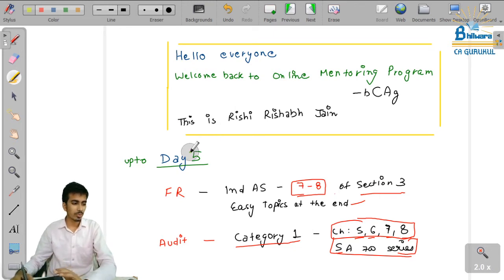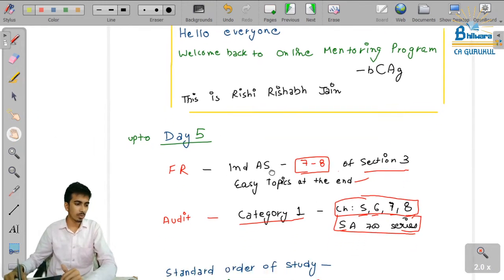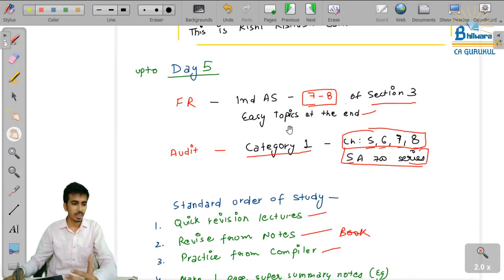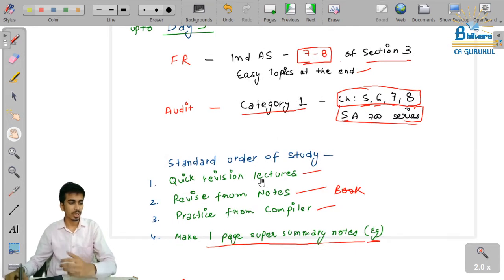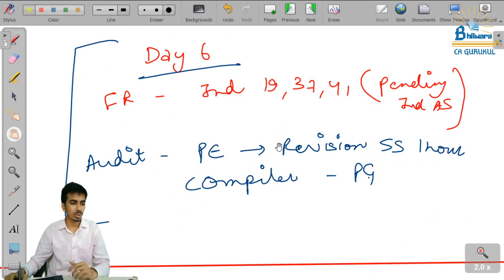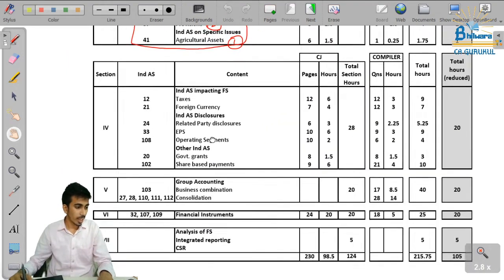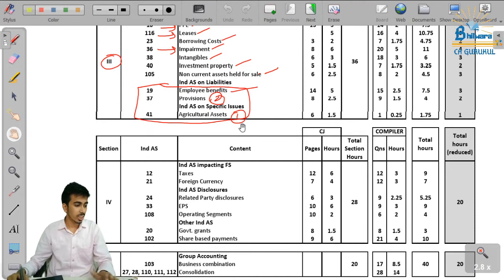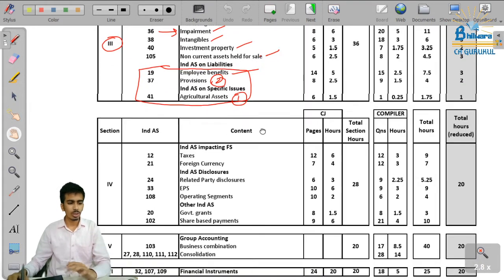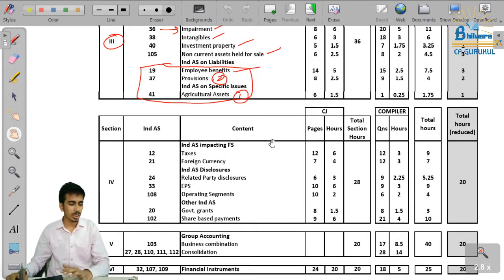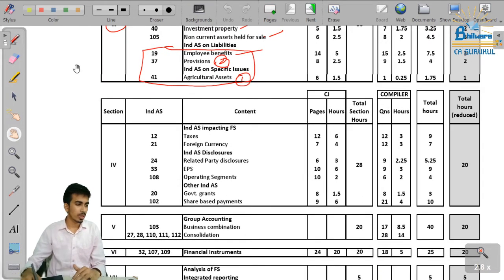So up to 5 days we have decided what we were supposed to complete. We were supposed to complete Ind AS of section 3, and today we are going to end section 3. Then we were supposed to study Ind AS 19, 37 and 41, which was the end of section 3. So now we are going to start with section 4. Although there is not much difference in section 3 and section 4, it is just that ICAI has divided all the Ind AS in two parts, 3 and 4. We don't have any differences.